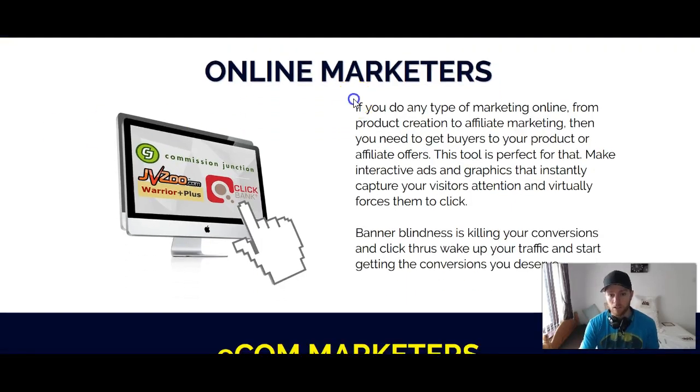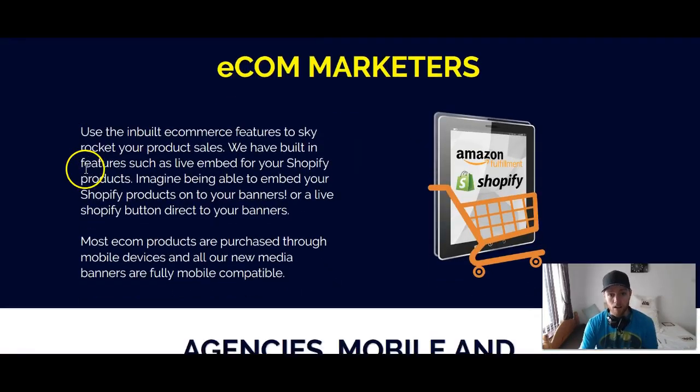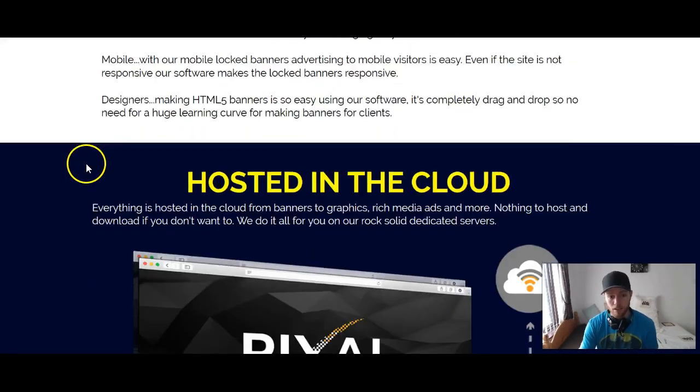So this gives you a little idea of what you can do with these banners and promote: JVZoo products, ClickBank products, Warrior Plus, Commission Junction, any affiliate offers, any CPA offers. So it works. This is definitely really good for CPA offers, good for e-com, things of that nature.